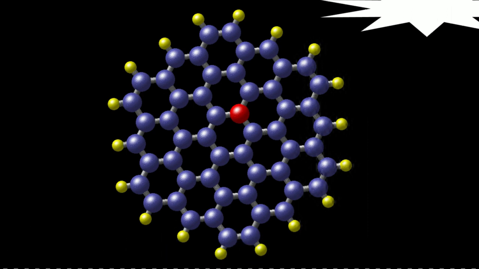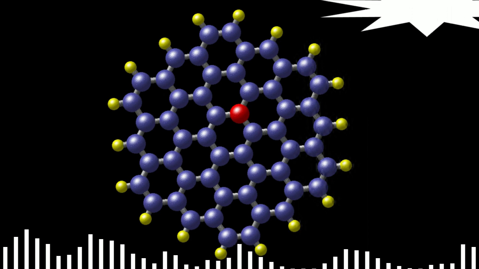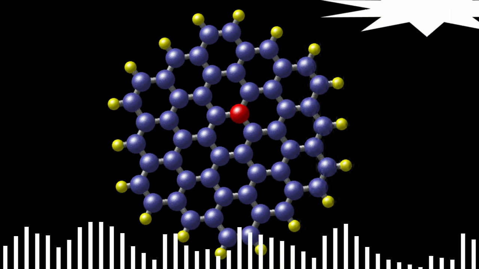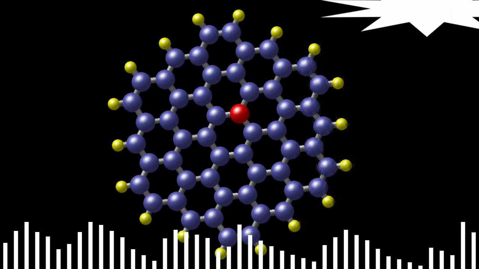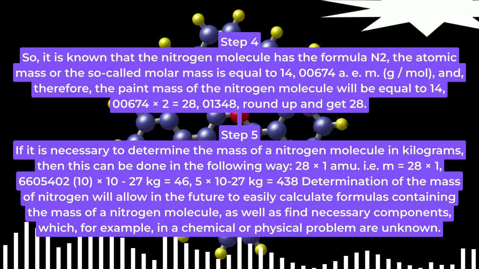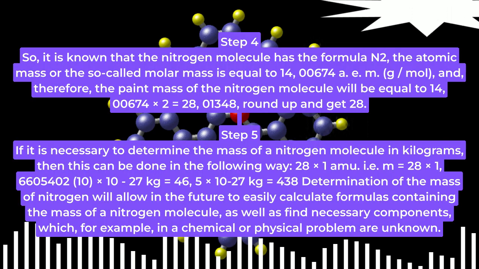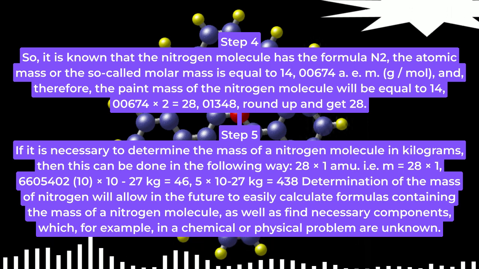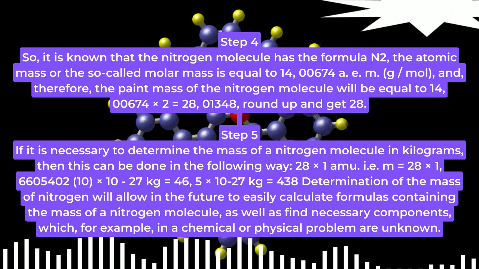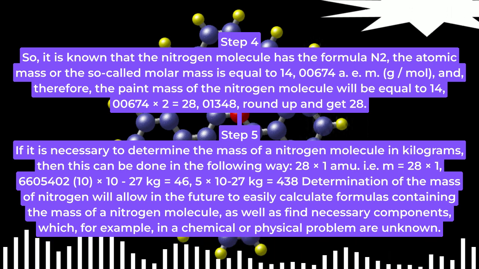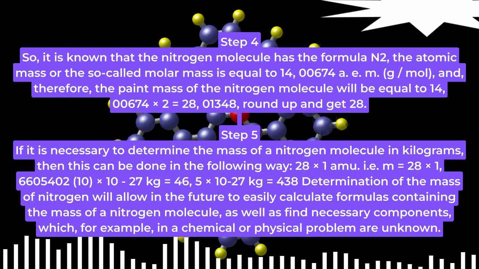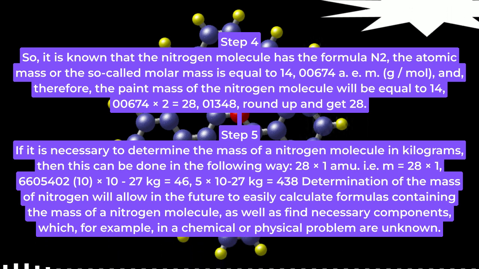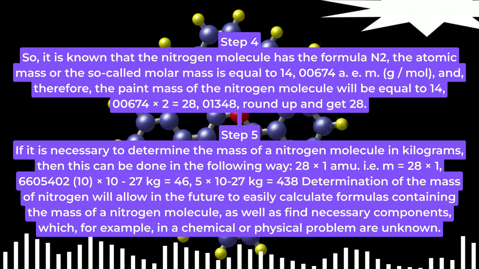Step 3. Of course, only specialists in chemistry and physics know how to find the mass of nitrogen, and the formulas given below will allow even the most inexperienced pupils or students to find out the mass of this substance. Step 4. So, it is known that the nitrogen molecule has the formula N2, the atomic mass or the so-called molar mass is equal to 14.00674 amu, g/mol, and, therefore, the mass of the nitrogen molecule will be equal to 14.00674 times 2 is equal to 28.01348, round up and get 28.